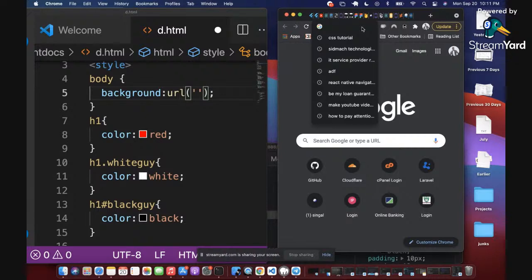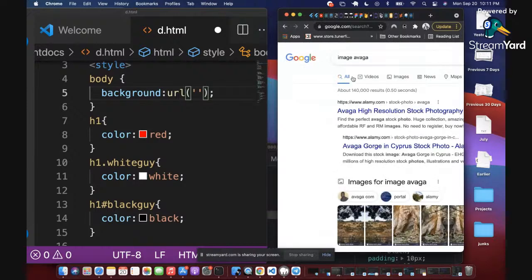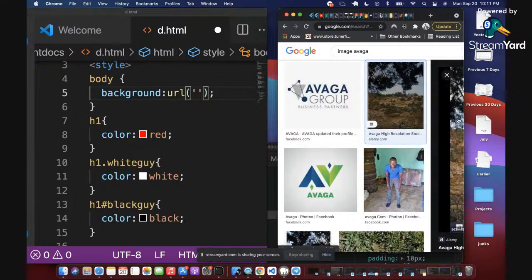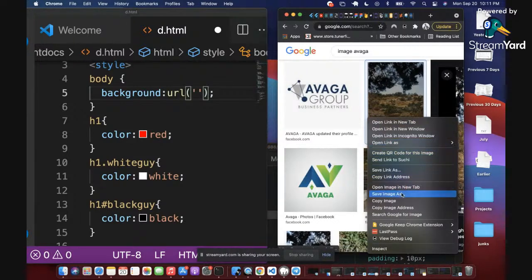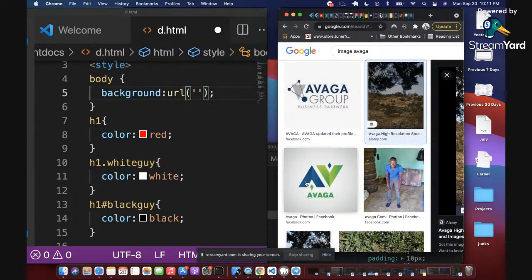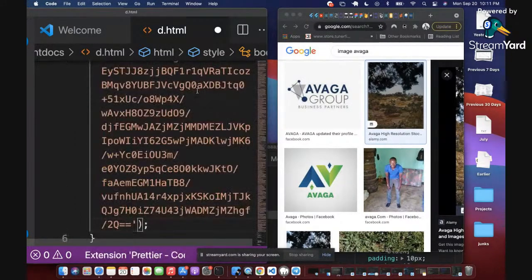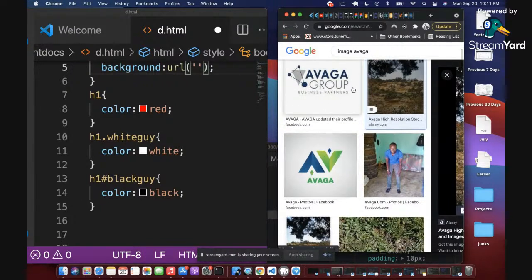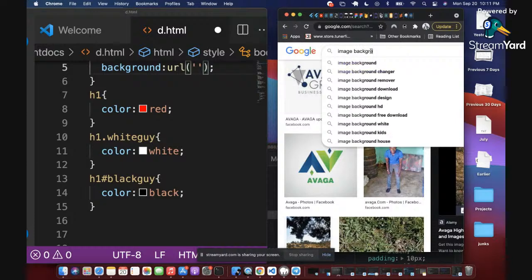So let me just grab an image from the web. I just want to explain how to use the background image. So I'm going to click on this, right-click and copy the image address. I'm going to drop the image here. This is not the right image I'm looking for. Let me just search background image.